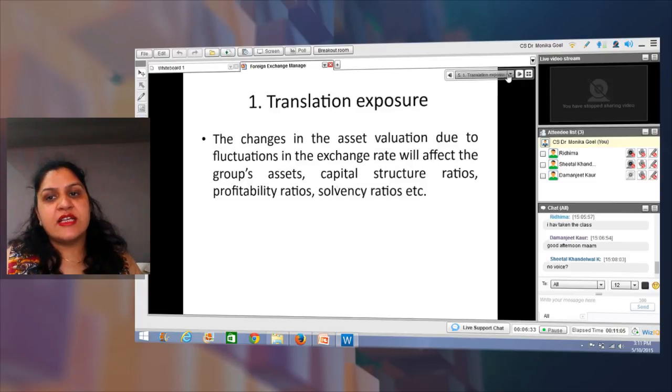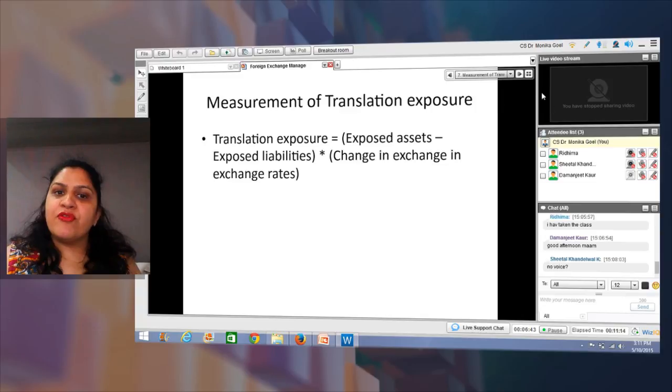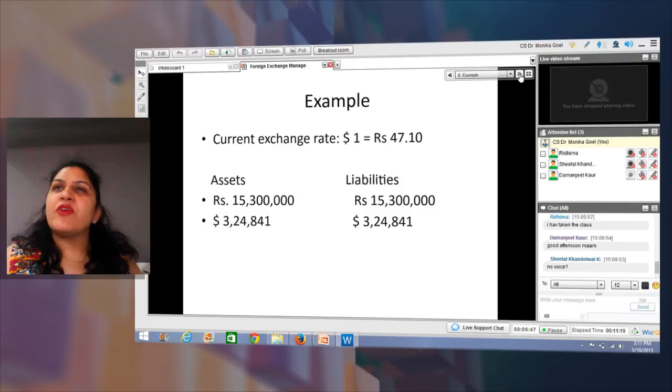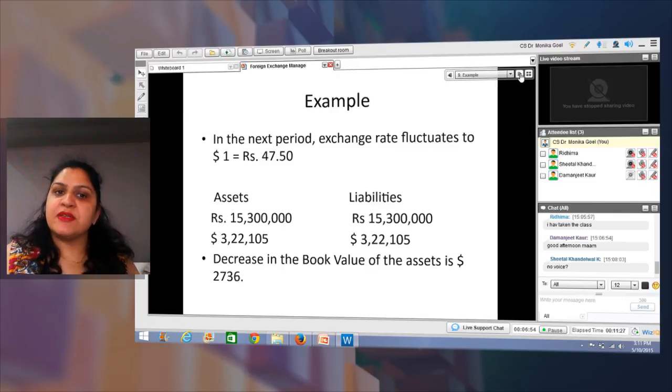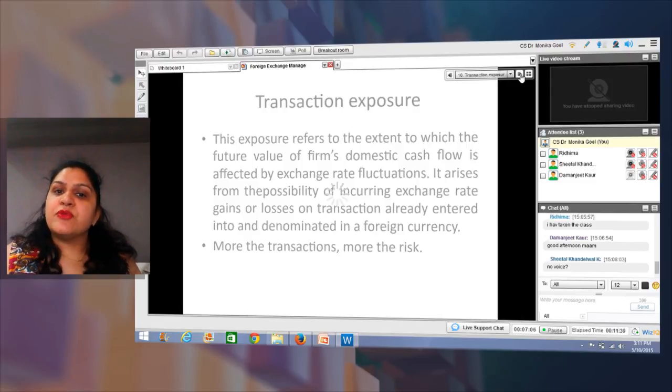Translation exposure I had discussed with you in the last class only. We also started with transaction exposure in the last class, and I also gave you an example of one company, where we tried to find out three different approaches. We said that in the case of a particular transaction, how should we hedge that transaction risk: whether we should go for an option, a forward cover, or the money market protection. So that is what we discussed in the last class.